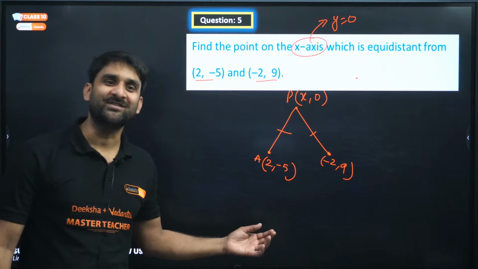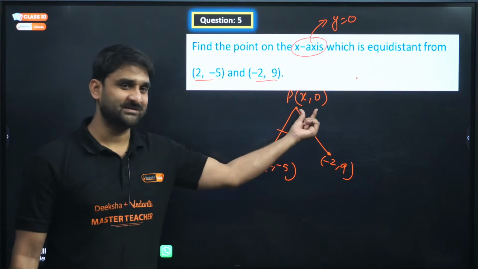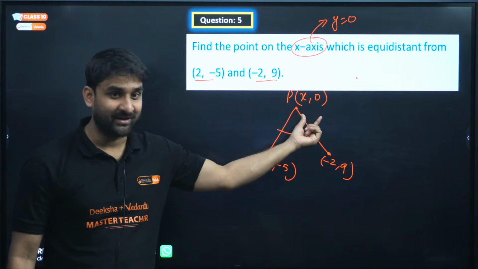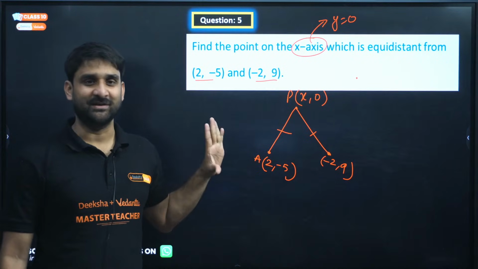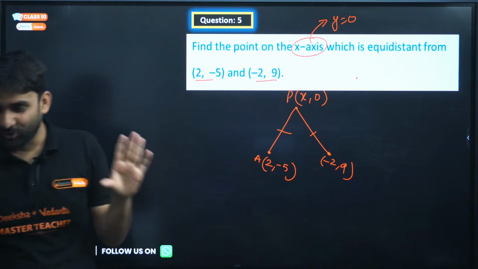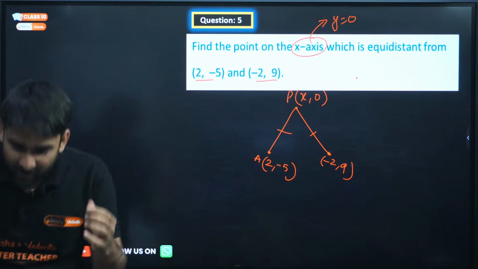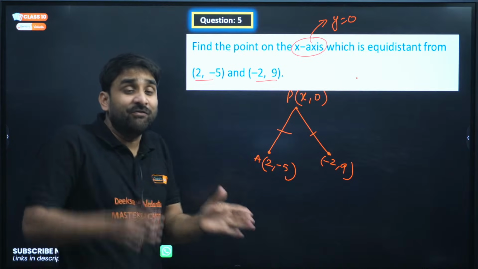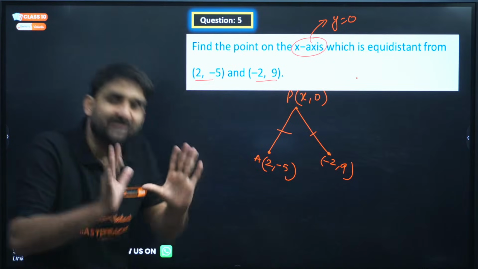Again, same question, but the important thing was this. The student who knows the concept will know what coordinate will be there, and the rest of the work is mathematics. So the coordinate will be x comma 0 on the x-axis. I hope you all are getting my point. If the point is on the x-axis, the y coordinate will be 0. And if a point is on the y-axis, then the x coordinate will be 0.